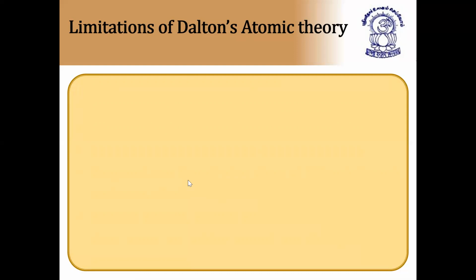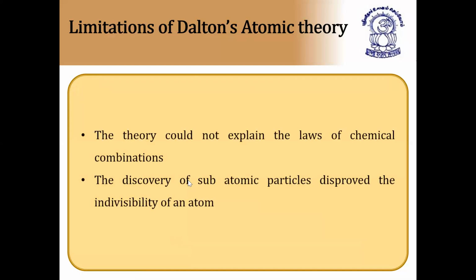So as I told you, first point is wrong, that is matter is made up of small individual particles called atoms, but atom is further subdivided, that he could not mention. Now, the theory could not explain the laws of chemical combinations, that is law of multiple proportions, law of constant proportions, and so on. The discovery of subatomic particles disproved the indivisibility of an atom. So, since subatomic particles are present, we cannot say the matter is made up of smallest particles called atom. So, these are the limitations of Dalton's atomic theory.